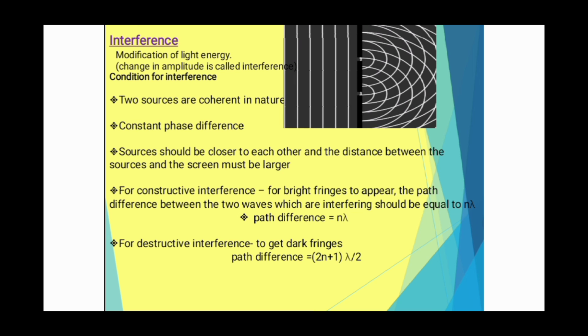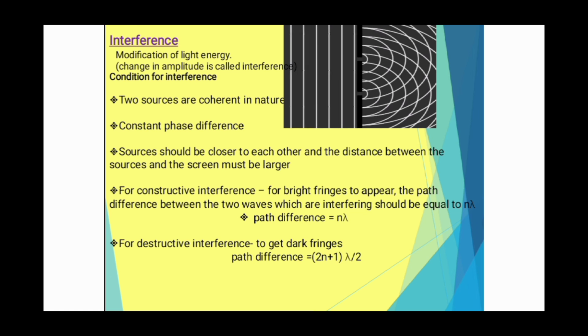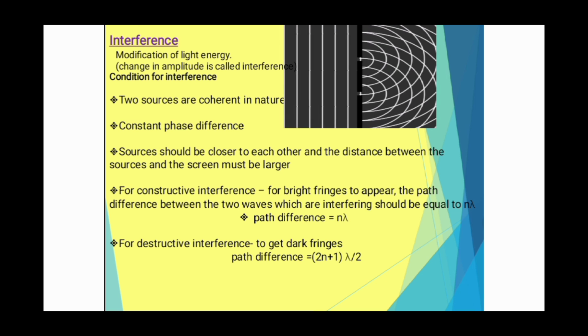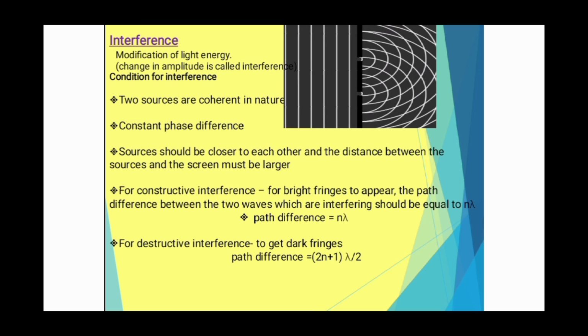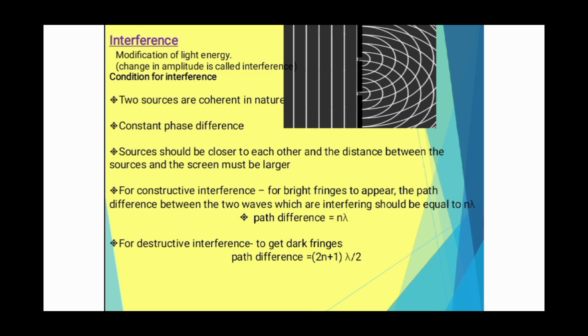So in general, there are conditions to achieve interference. There must be two sources which are coherent in nature. The sources should have a constant phase difference or zero phase difference. The sources should be close to each other and the distance between the sources and the screen must be large.